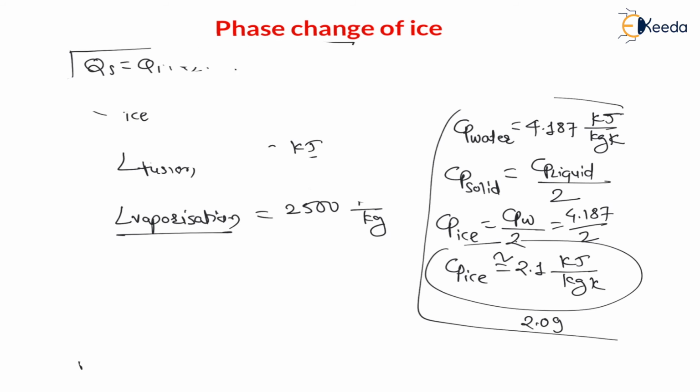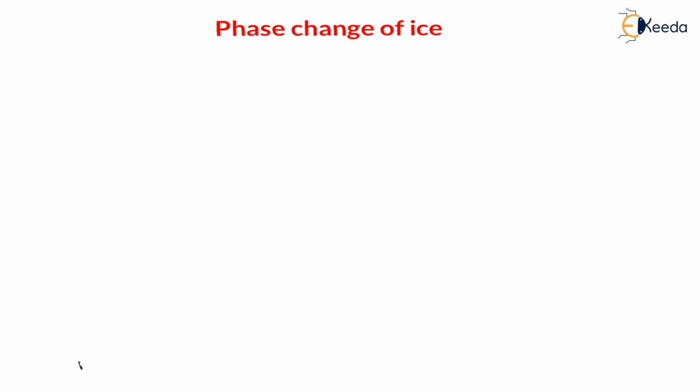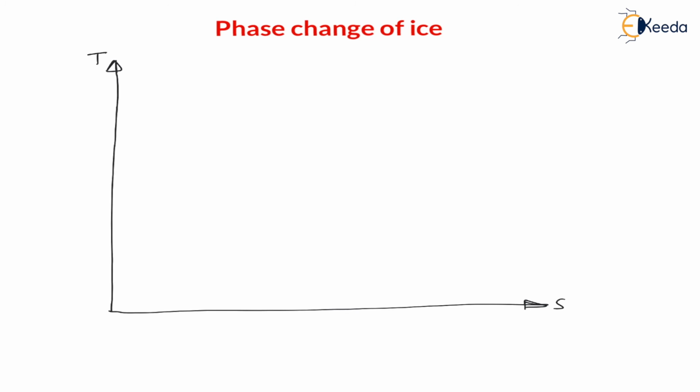Now for this phase change from minus 5 degrees Celsius ice to 150 degrees Celsius vapor, let us draw the temperature versus entropy diagram. On the y-axis there will be temperature, and on the x-axis there will be entropy. Now let us say here we have minus 5 degrees Celsius ice in solid state, entropy is somewhere here. Let us say this is state number 1. It is in solid state.